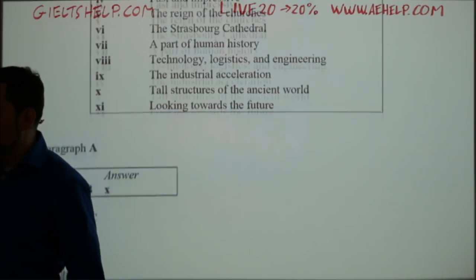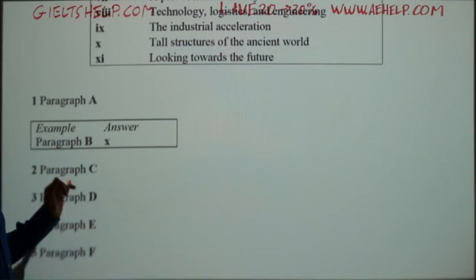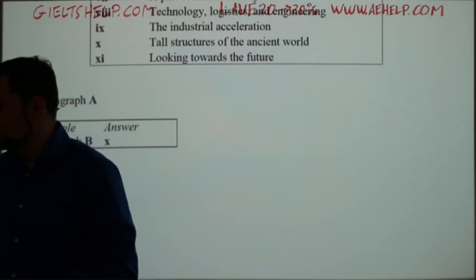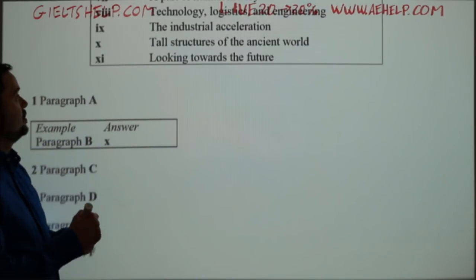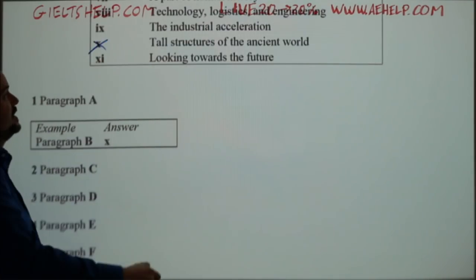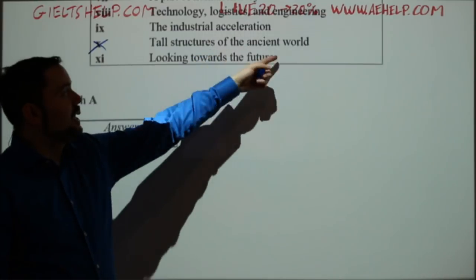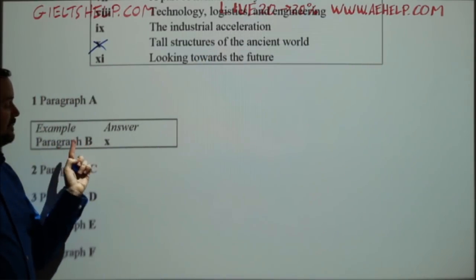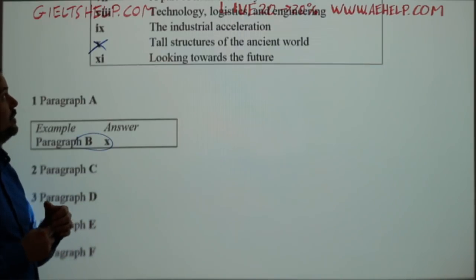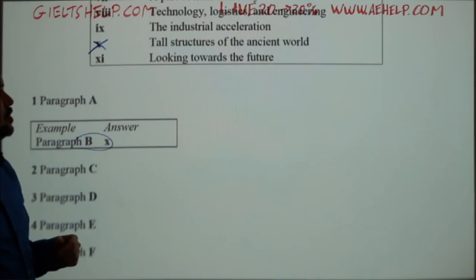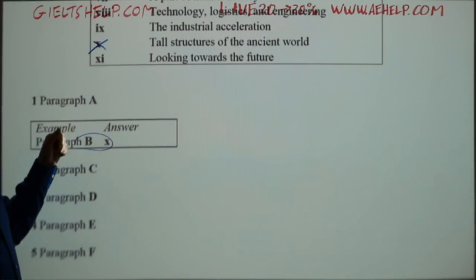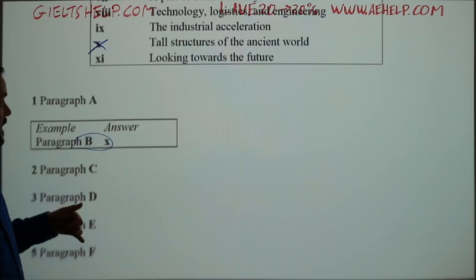Okay, don't forget to look at the example. So example paragraph B is X. So X is given, so you should cross that one out. Sometimes students make the mistake of writing the example as one of the answers. That will never be the case. So tall structures of the ancient world, that's for paragraph B. That's already given for us, so we can cross that one out. So we really only have 10 choices, okay, not 11. We need to answer those for paragraph A, C, D, and F.